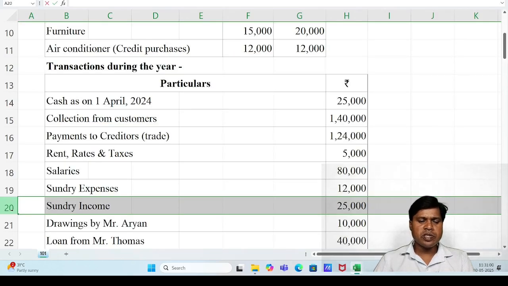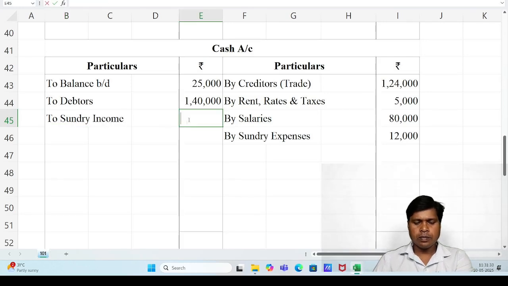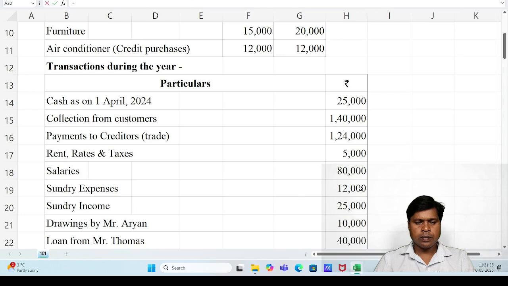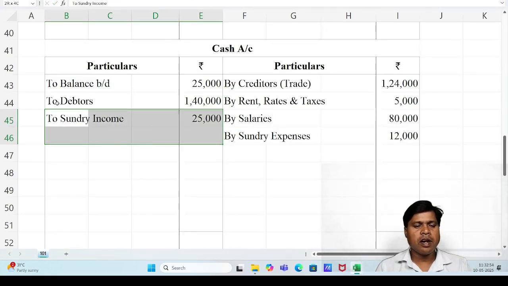Next item, sundry income rupees 25,000. Journal entry of sundry income is cash account debit to sundry income. So ledger posting: cash account is there, cash account debit side to sundry income. Again, the sundry income ledger account is not available.